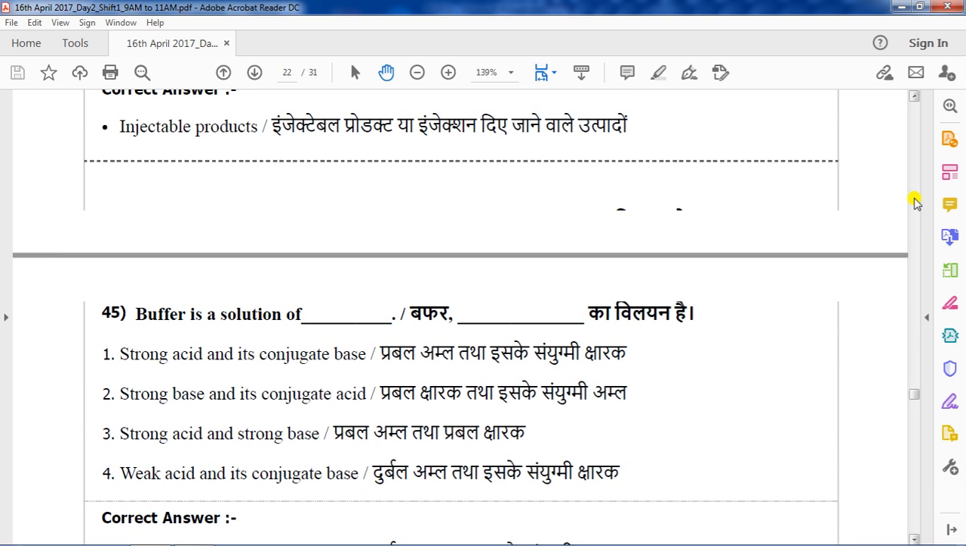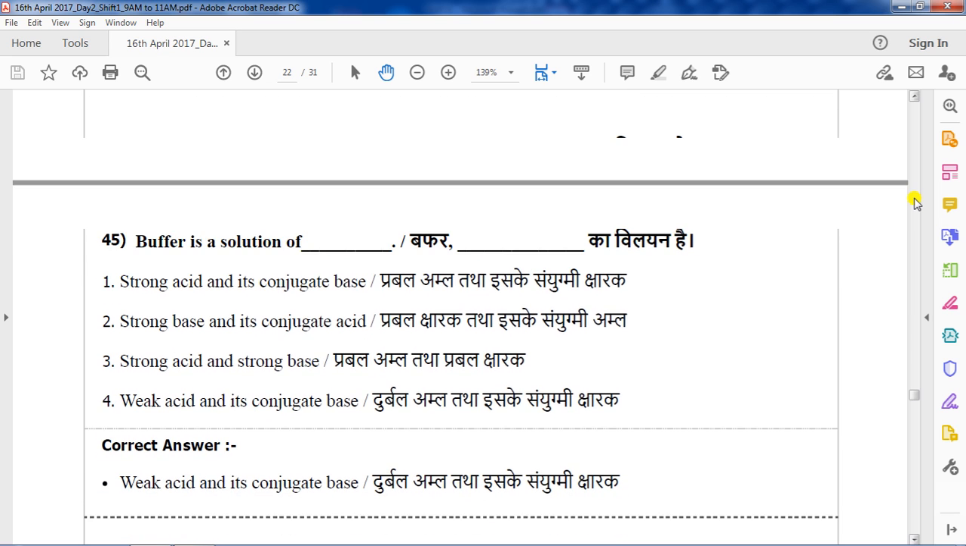Buffer is a solution of. Option 1, strong acid and its conjugate base, strong base and its conjugate acid, strong acid and strong base, weak acid and its conjugate base. The correct answer, buffer is a solution of weak acid and its conjugate base. That is option 4 is the correct answer.